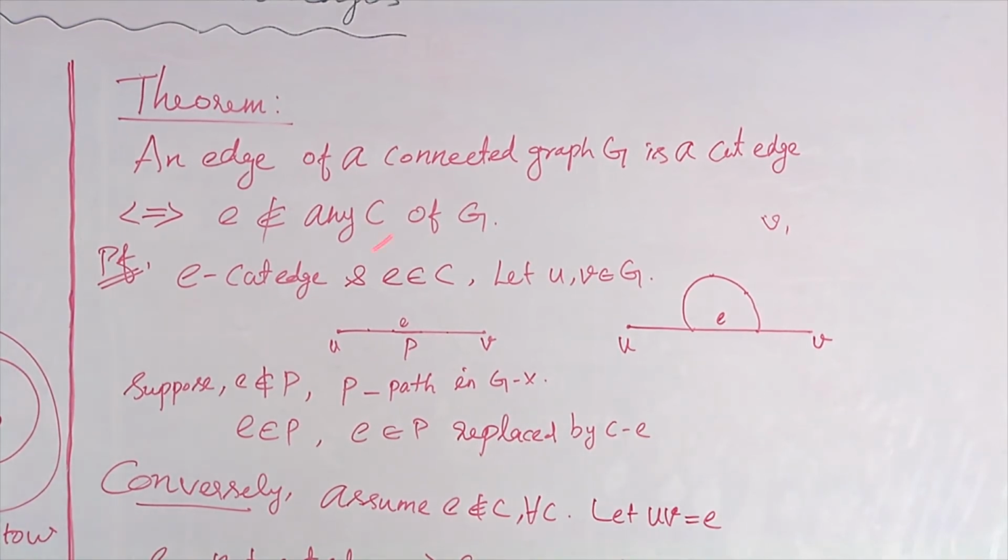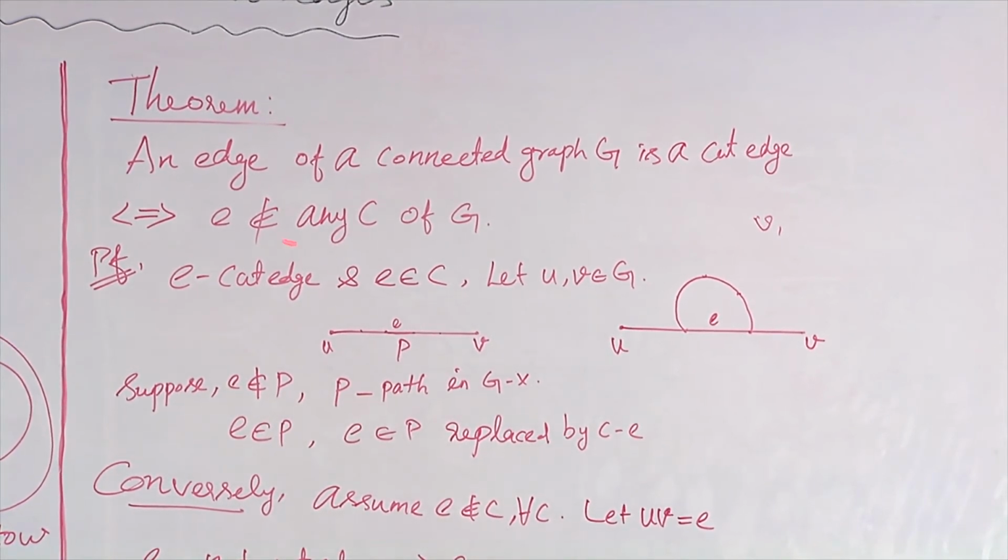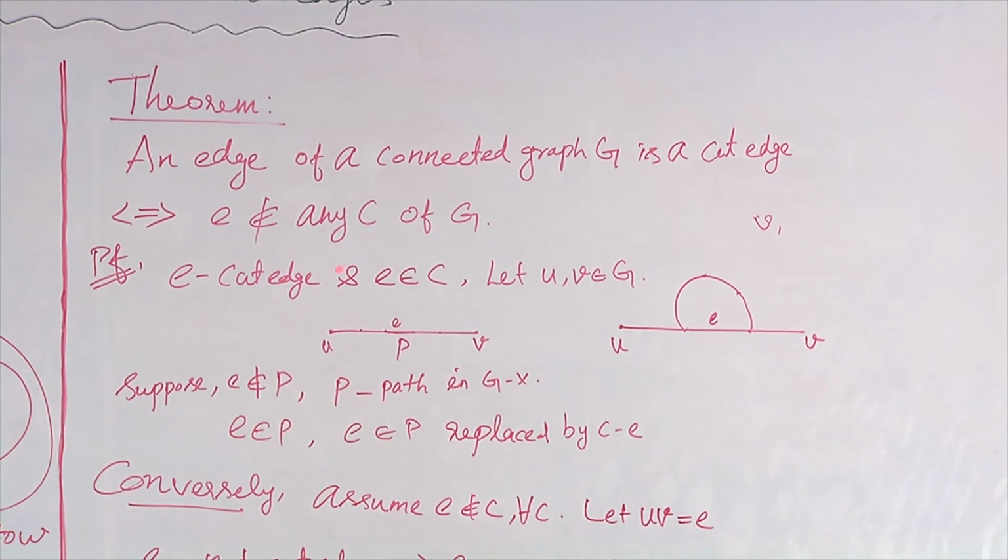So here this is an if and only if proof, so I am going to prove 2 statements. The first one, I am going to assume e is a cut edge, and I am going to prove e does not lie in any cycle of G. So I assumed e to be a cut edge, and suppose e is in a particular cycle C of G.